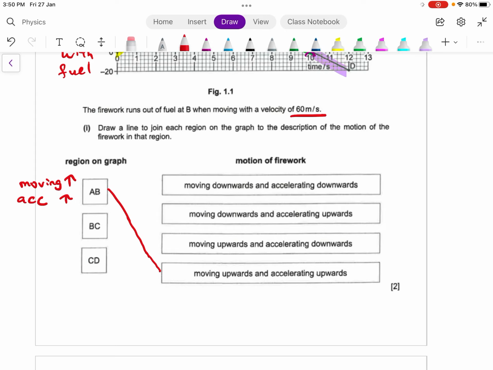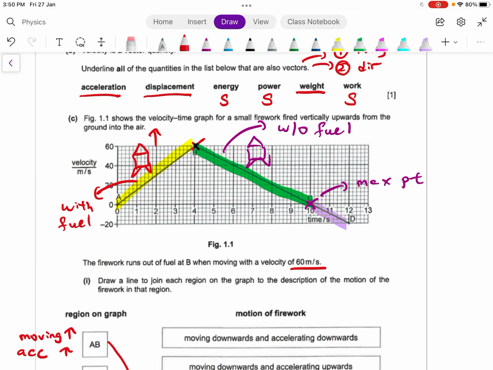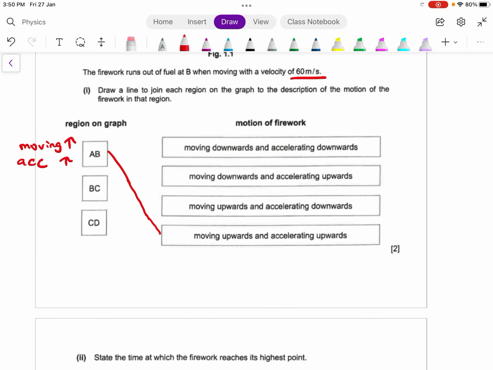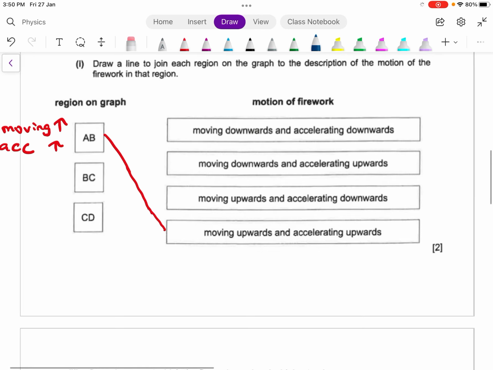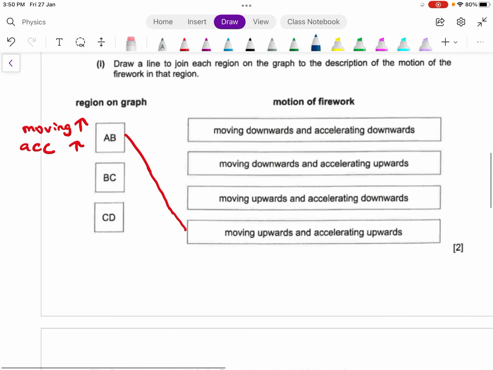For BC, this is where you run out of fuel, so your speed starts to decrease at a constant rate. Number 1, moving downward and accelerating downward: for BC you are still moving upward, so this is wrong. Number 2, moving downward and accelerating upward, is also wrong. Number 3, moving upward and accelerating downward, is correct because you don't have any fuel left, so the firework is accelerating downward. So this is BC.